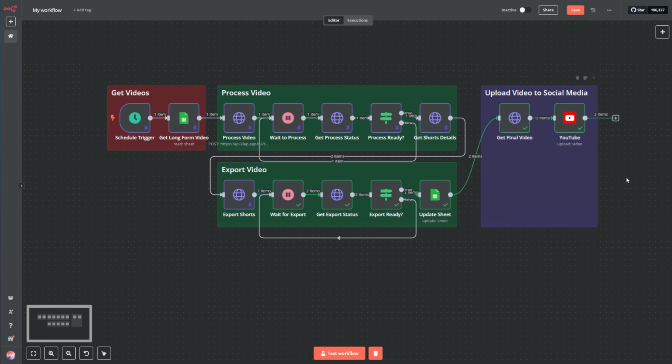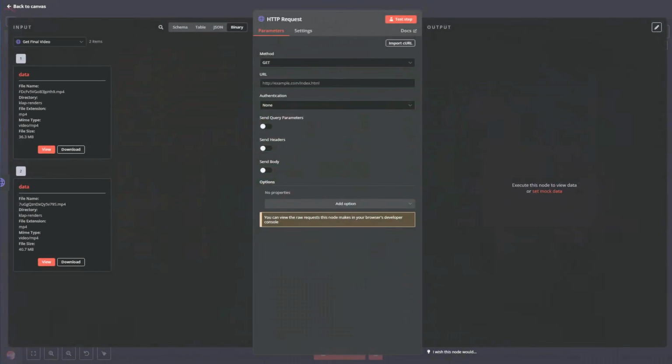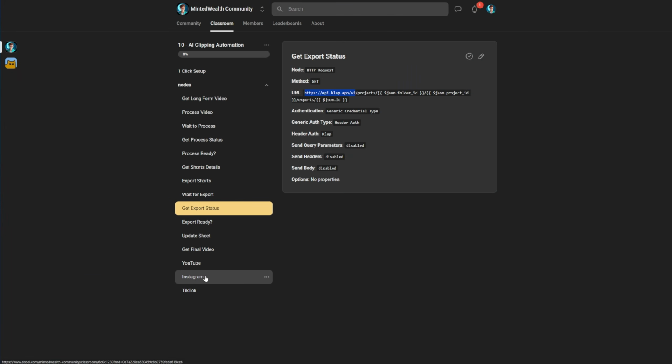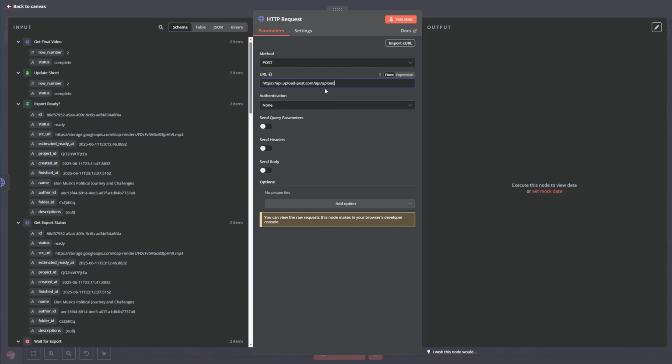Now, if we want to upload to other places like Instagram and TikTok, we just add the node. To do this, we get this circle and drag it down here and select HTTP request. And we're going to use Upload Post to make this. We're going to select the method as POST, and this is the URL. You can find it here in the Instagram section. This is the actual correct URL. So just copy that and paste it here.